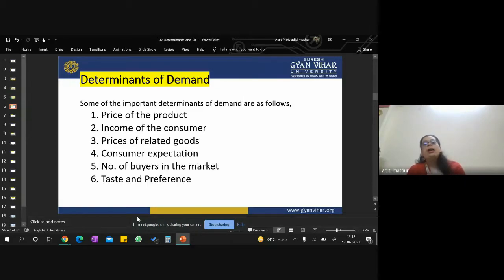So this demand actually has a few important determinants. The first determinant is the price of that same product. Then we have income of the customer. We have prices of related goods. We have consumer expectation. We have number of buyers in the market. And then we have taste and preferences. Let's look at them one by one.